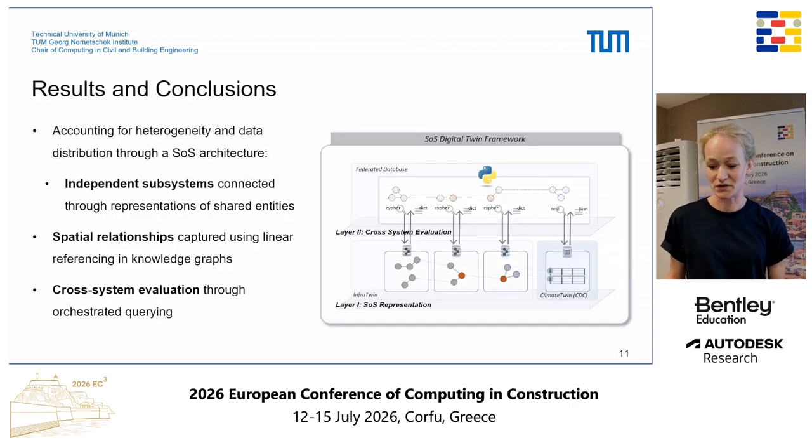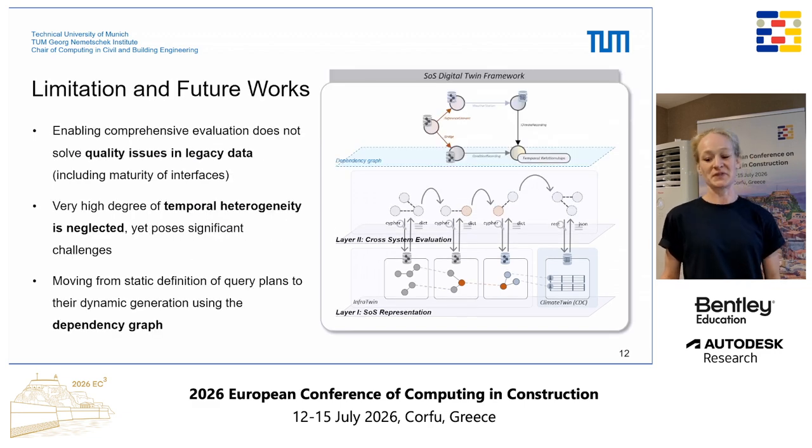And now we have to hurry up, I guess. So we jump quickly to results and conclusion. We account for heterogeneity and data distribution through our system of systems architecture. We have independent subsystems. We encode spatial relationships in a super nice way. And we enable cross-system evaluation through orchestrated querying.